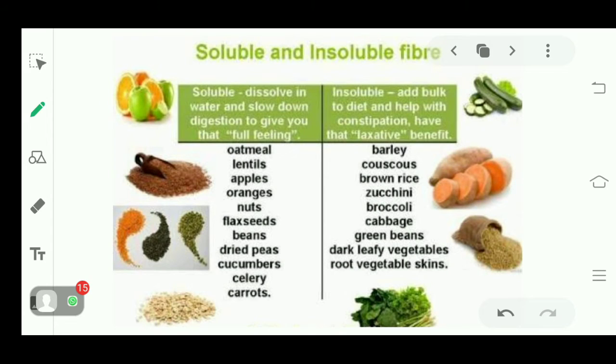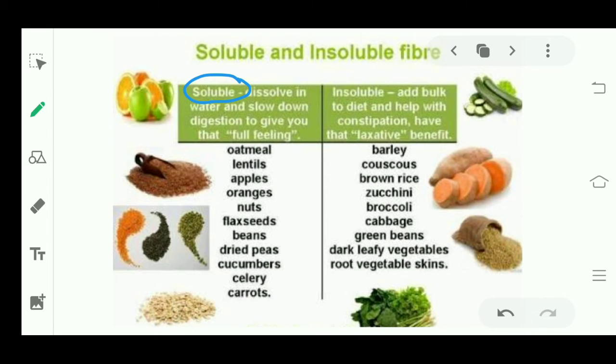There are two types of fibers or roughage: soluble and insoluble. Soluble means which can dissolve in water. Insoluble means which don't get dissolved in water. When soluble fiber dissolves in water, you feel heavy.